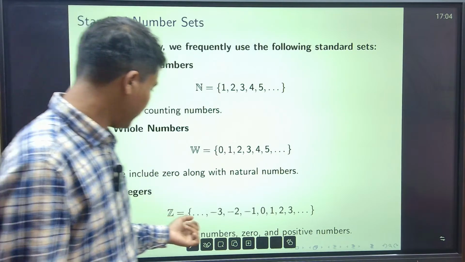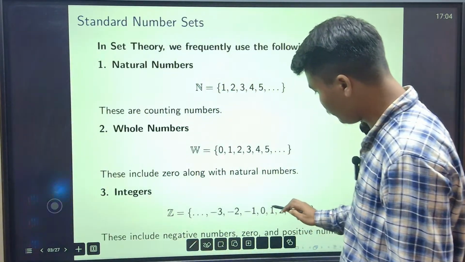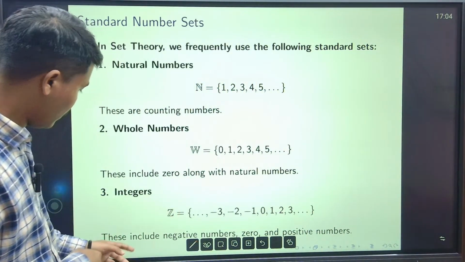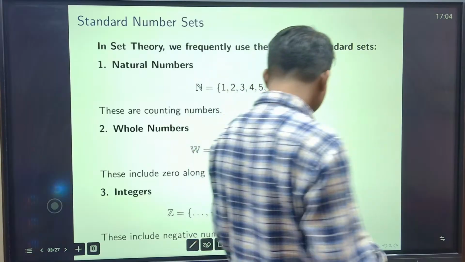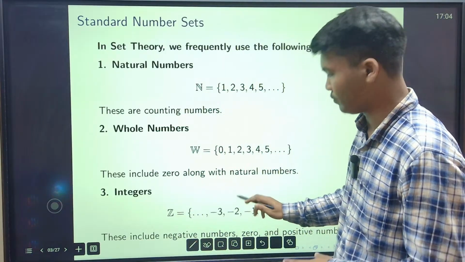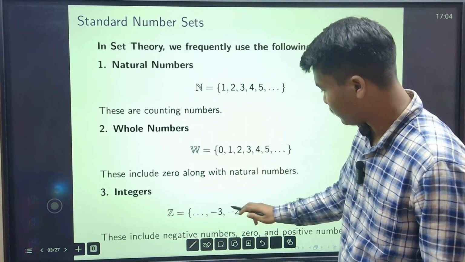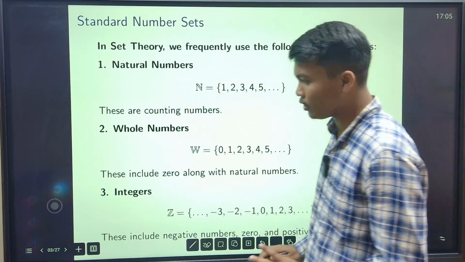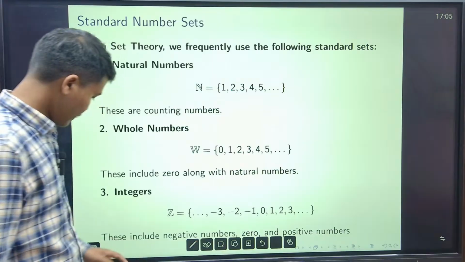Now integers: 0, 1, 2, 3, from 0 on the positive side and also the negative side. So this includes negative numbers, 0 and positive numbers, which are the natural numbers. This should be ... -3, -2, -1, 0, 1, 2, 3 and so on. This will go like this.